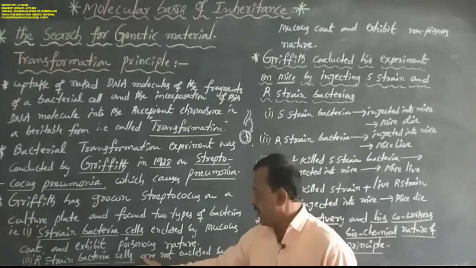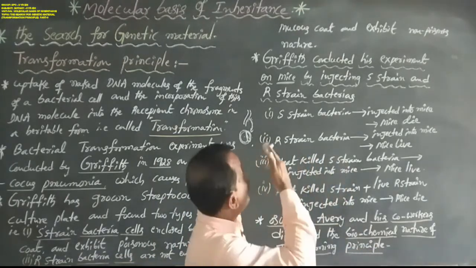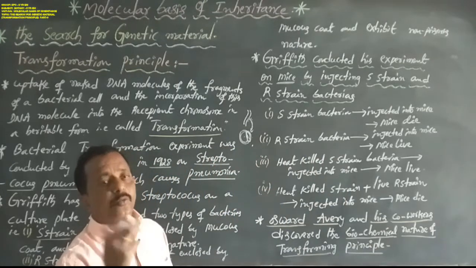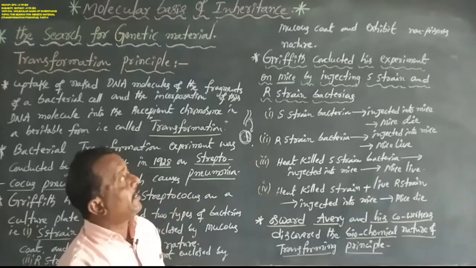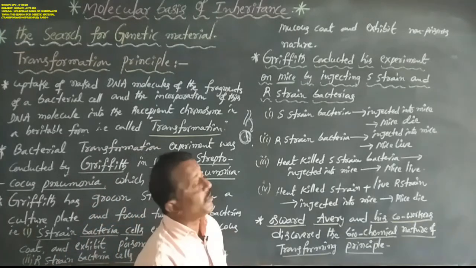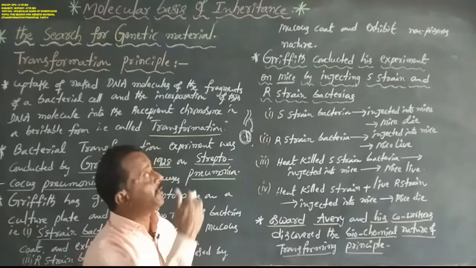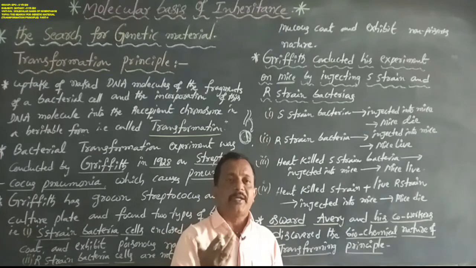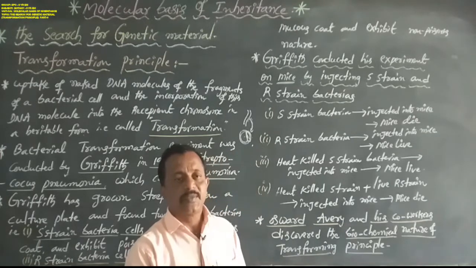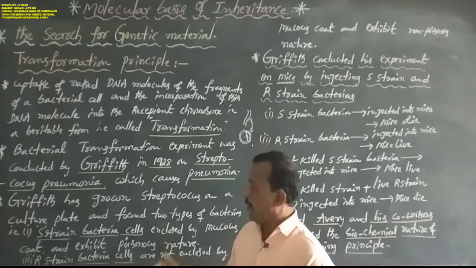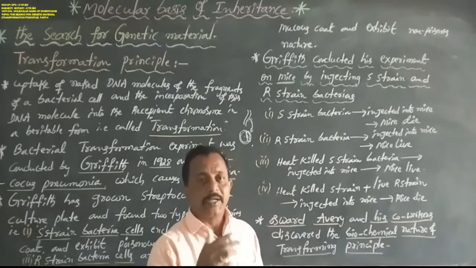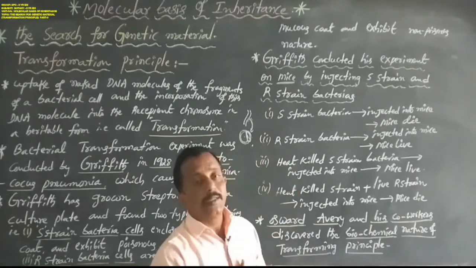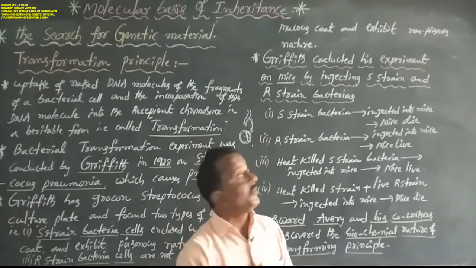Next, the R bacteria cells. Rough strain bacteria cells are not enclosed by a mucus coat or polysaccharide coat and exhibit non-poisonous nature. By this, R bacteria do not cause pneumonia disease, and are said to be non-virulent or avirulent organisms.